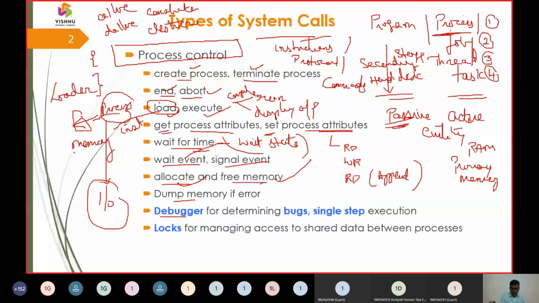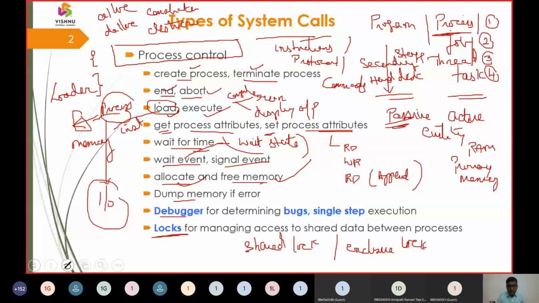There we are going to take the debugger, and the last one will be the lock mode. The lock mode, so I can remember, we have the shared lock in DBMS. Then we are going to have an exclusive lock in DBMS. If it is a shared lock, you can make a read operation and you can make a write operation. When we make it an exclusive lock, you can make only a write operation, and that too only people who are proprietary, who are the owners. So only those people can make this exclusive operation. If it is a shared lock, then definitely anybody can do a read operation or a write operation.